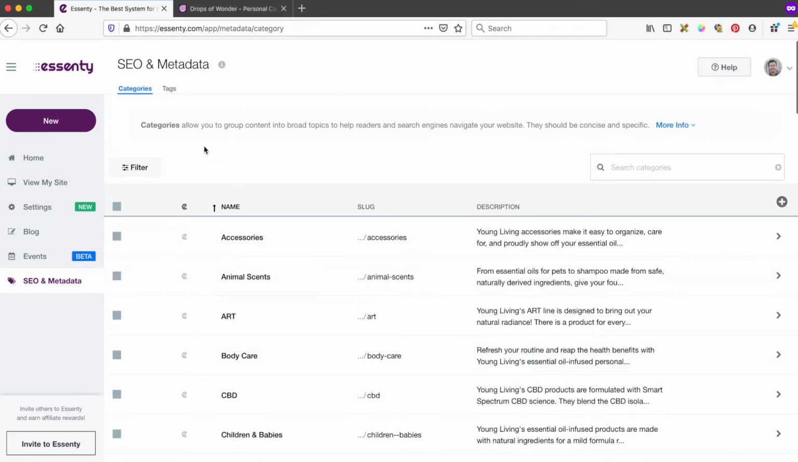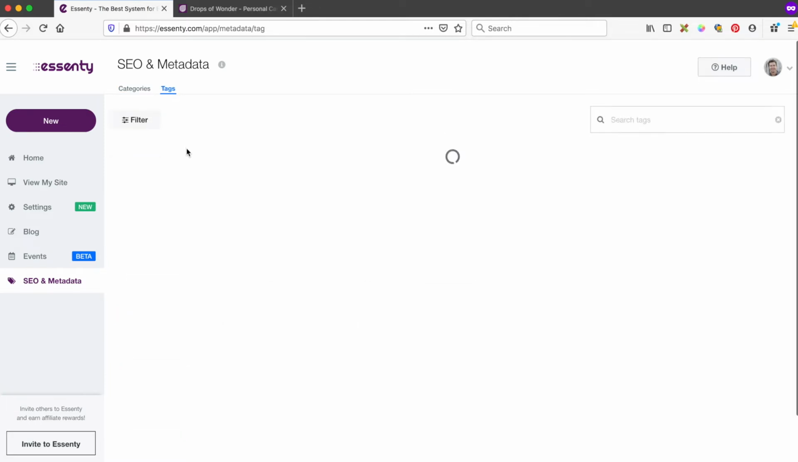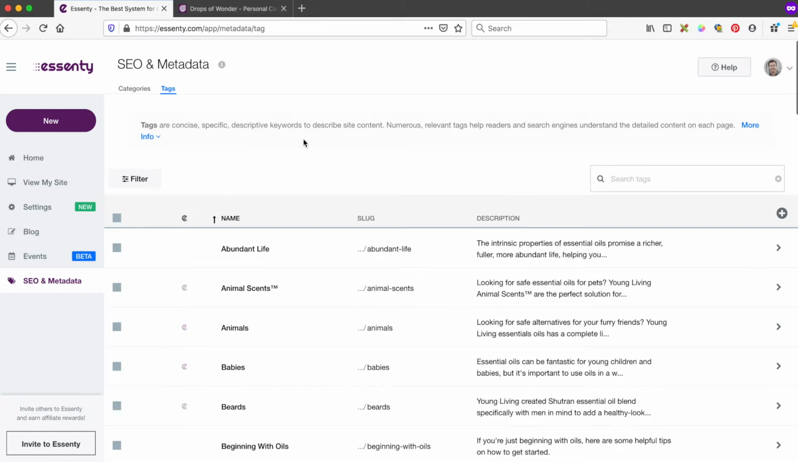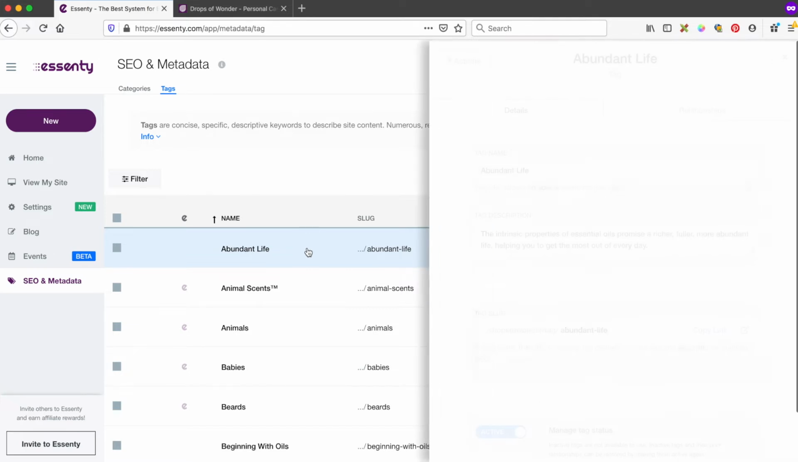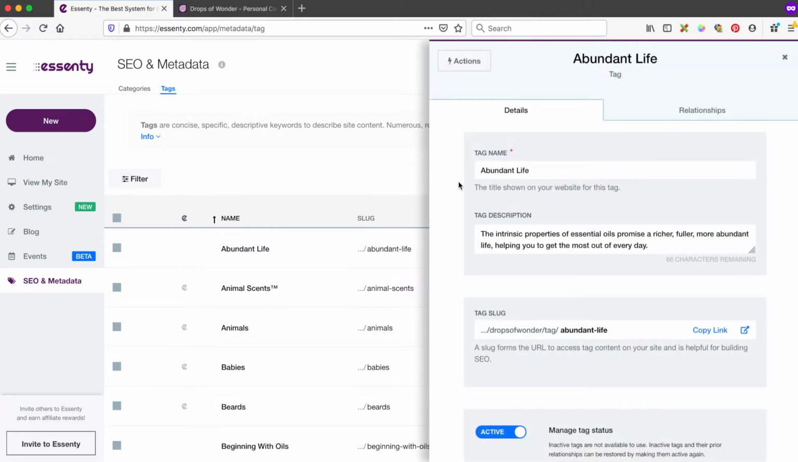Think of categories as broad topics that you can group content by to help readers and search engines navigate your site. Tags, on the other hand, can be used as granular, specific, descriptive keywords describing content in more detail. A good rule of thumb is to only use a couple categories per post and a handful of tags, maybe 5 to 10.